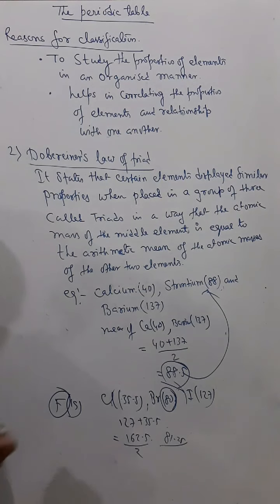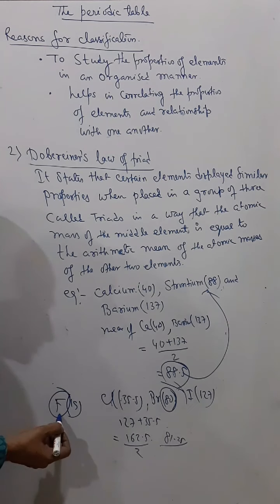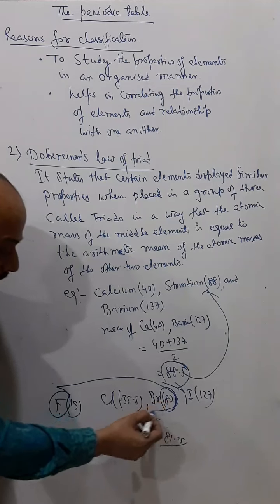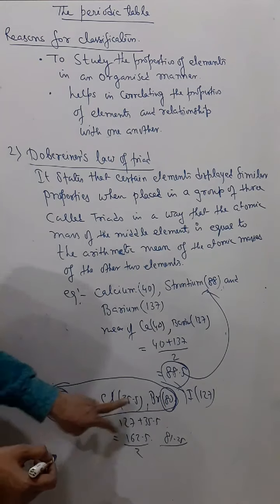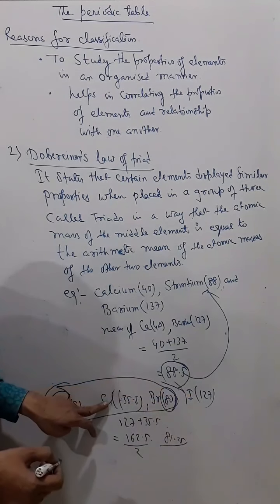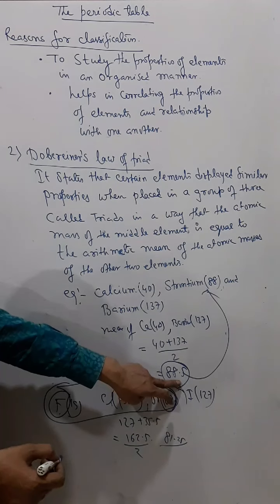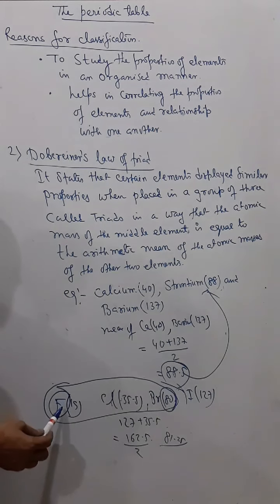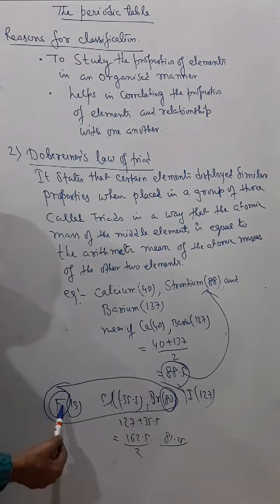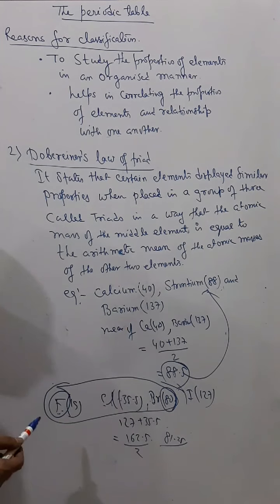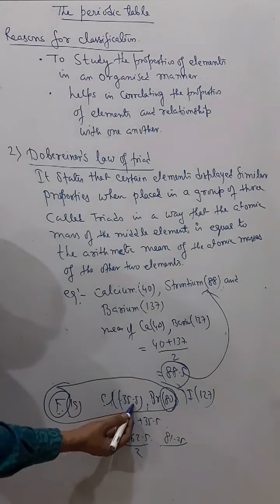Just before chlorine the halogen is fluorine, so fluorine, chlorine, bromine should also come in a triad. You have seen chlorine, bromine, iodine coming in a triad and their properties matching. But if I take fluorine, chlorine, bromine, although their properties are matching, they are not coming in a triad. Fluorine is 19, chlorine 35.5 and bromine 80.